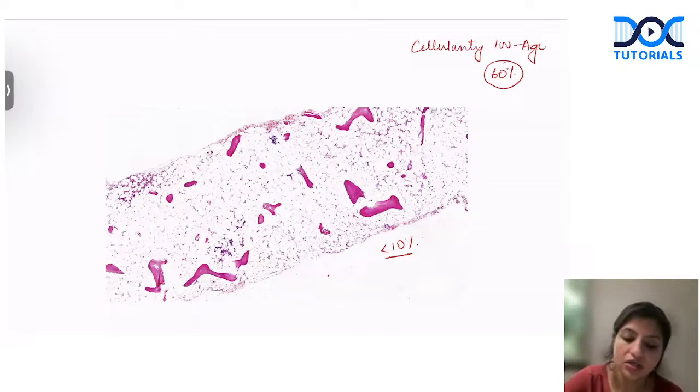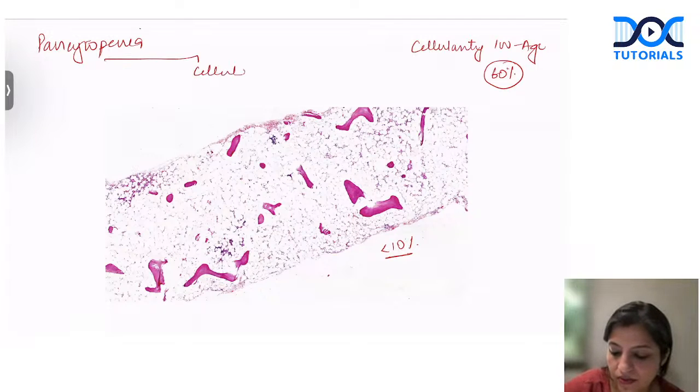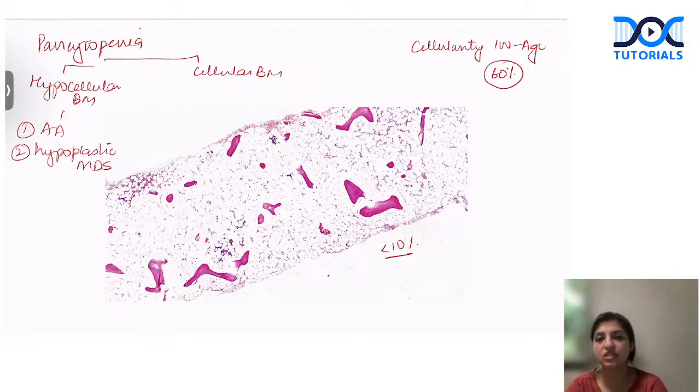So remember, whenever they give you pancytopenia, always check whether it is a cellular bone marrow or a hypocellular bone marrow. If it is a hypocellular bone marrow, you have two differentials: one is aplastic anemia and the second is hypoplastic MDS. In hypoplastic MDS, they will give you dyserythropoiesis and dysplastic megakaryocytes, like pawn ball megakaryocytes.